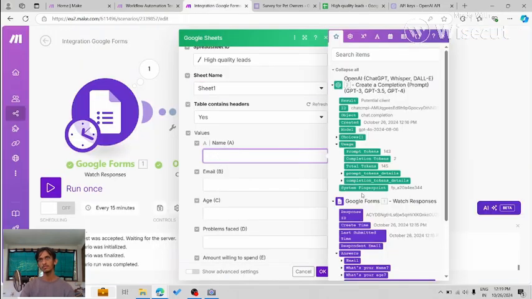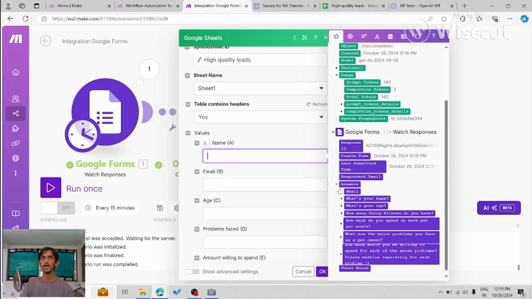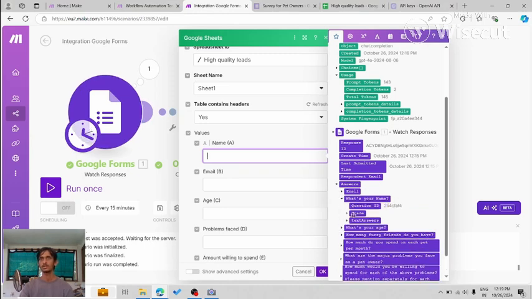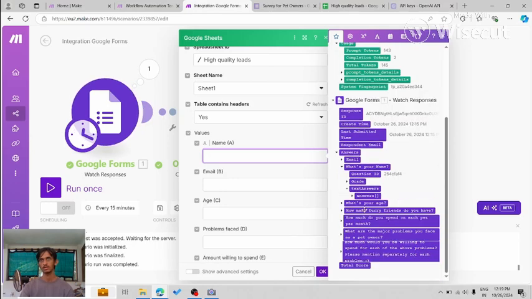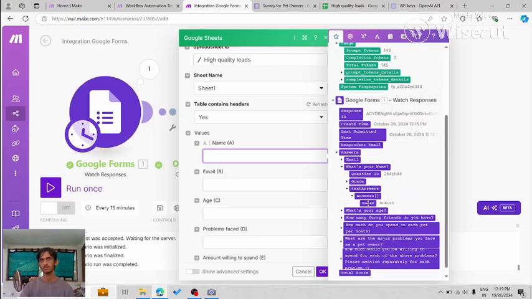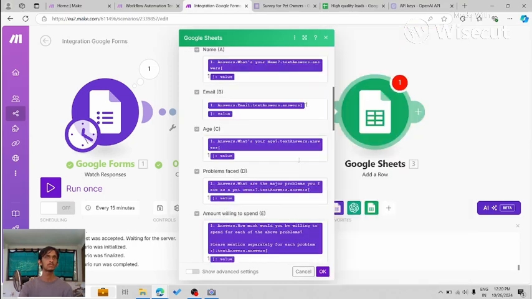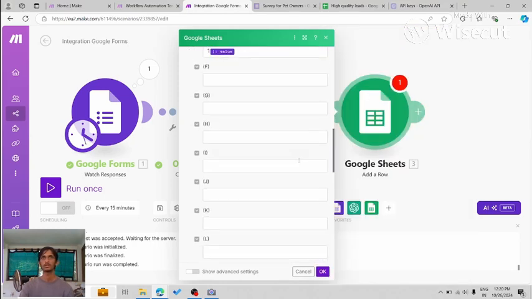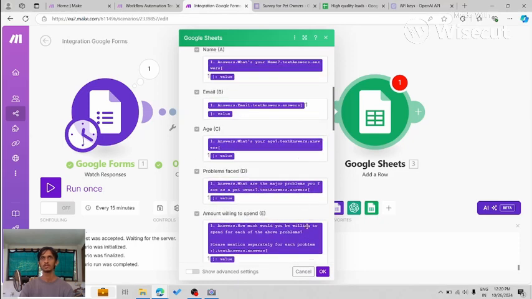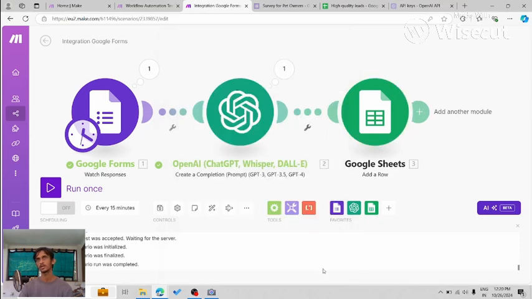So the name is, we're going to take the name from what we took in the Google Forms, in the answers, and the value. It's the same process as what we did for OpenAI. I'm going to quickly fill all these values. Okay, as you can see over here, I filled out all the values, all 5 columns. I'm going to click OK, and we'll see if it works.